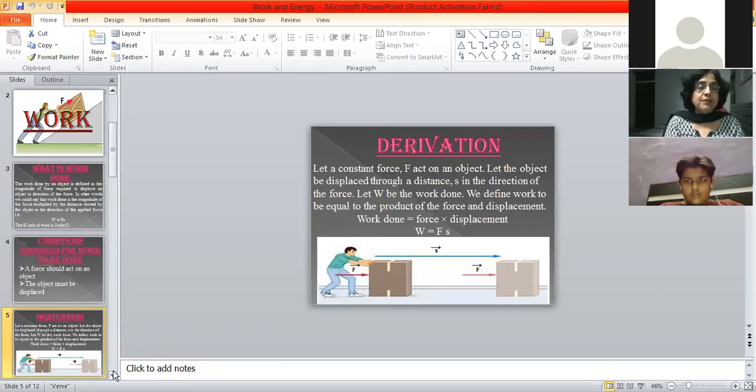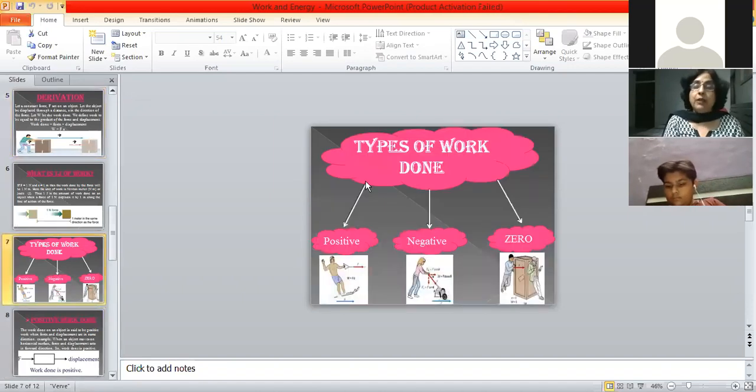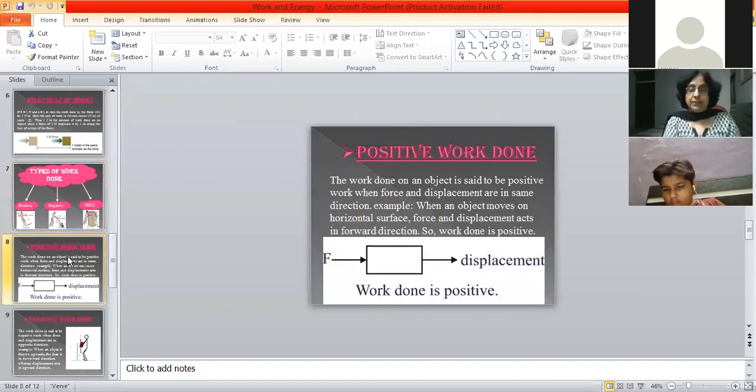Next, we will see that there are three types of work. What are the three types of work? Positive, negative, and zero work done. Now I will be explaining what is positive work done. As you see in the diagram, force is applied and the object is moving in the direction of the force.